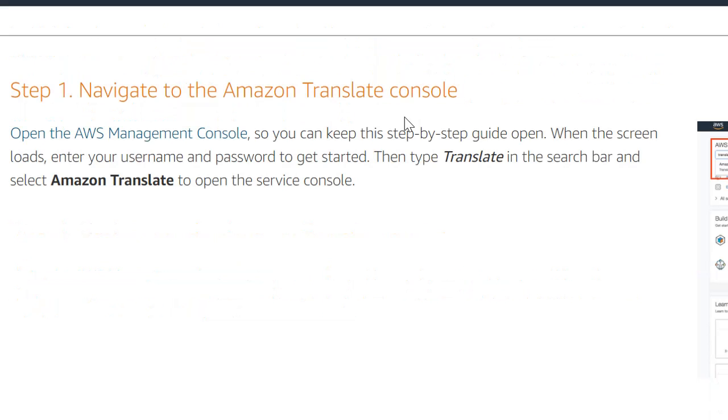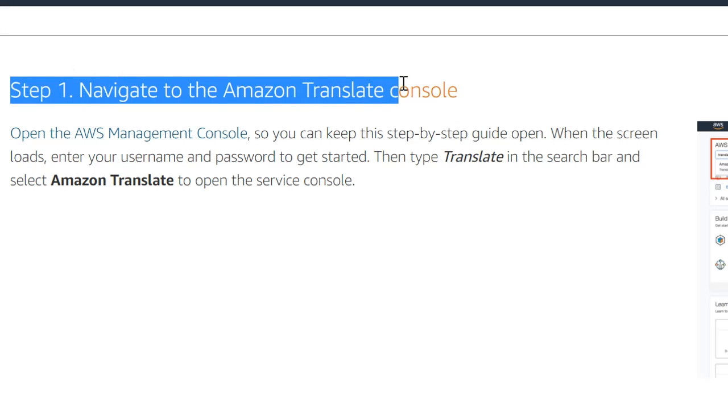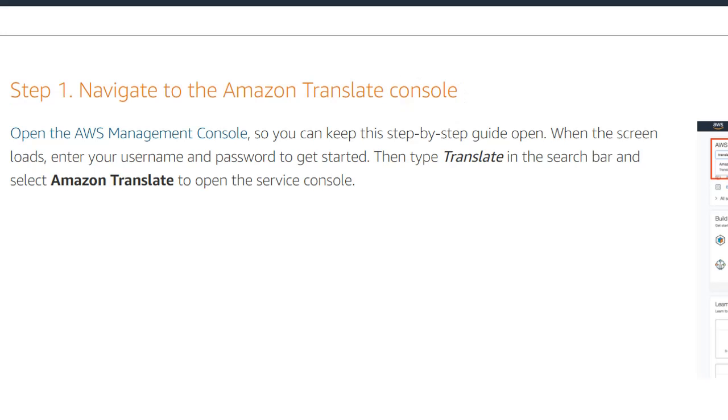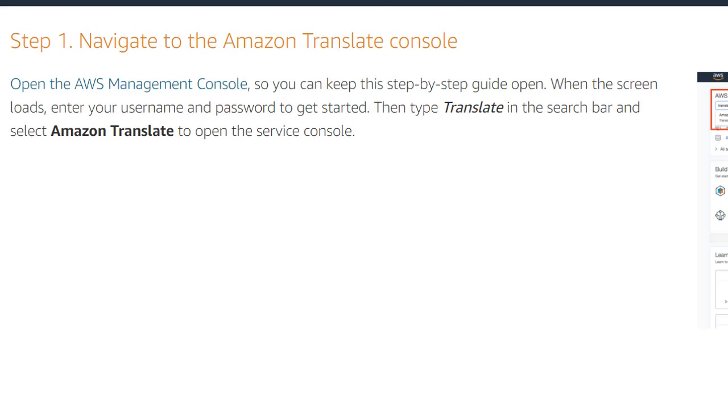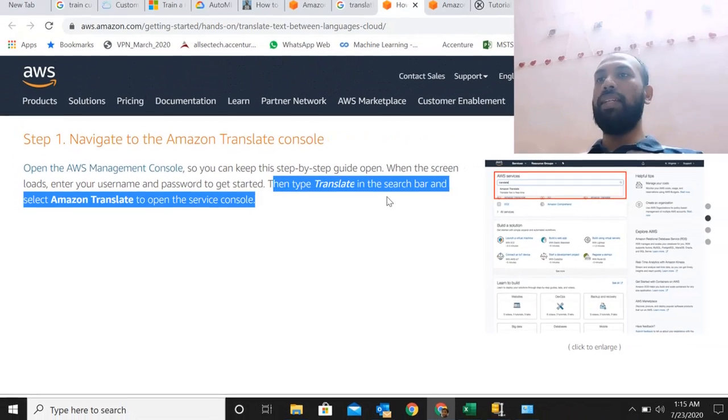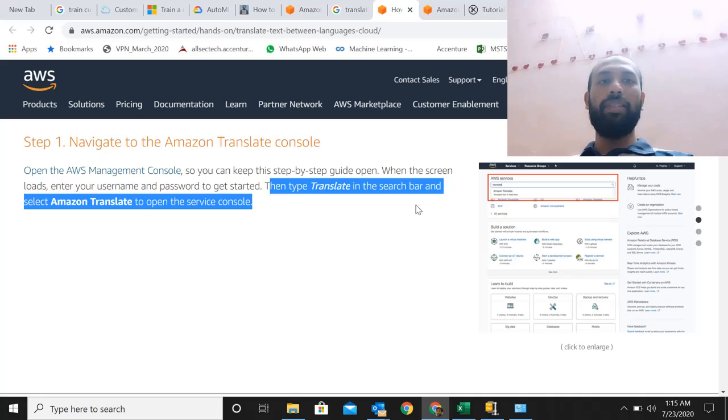This is a hands-on tool that Amazon itself is providing for us to learn how to use this, because they want more people to use their tool, so that they can bring in more customers to their services. So they're giving all the tools that are required for us to learn and then use this. The first thing we need to do, once we go into the console, is type translate in the search bar and select Amazon Translate.